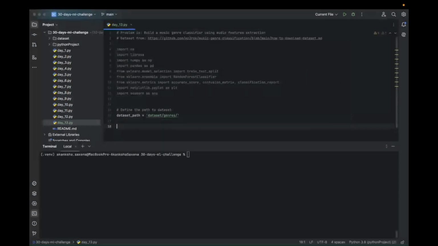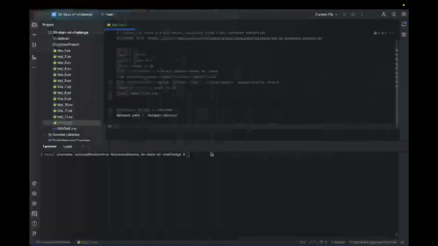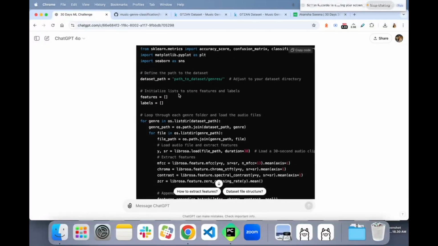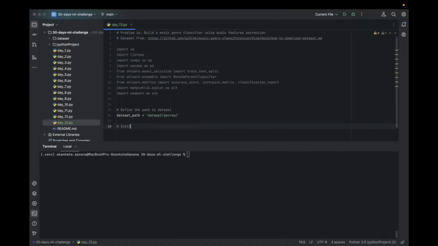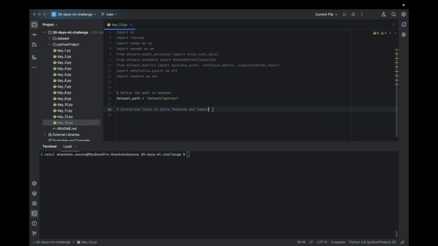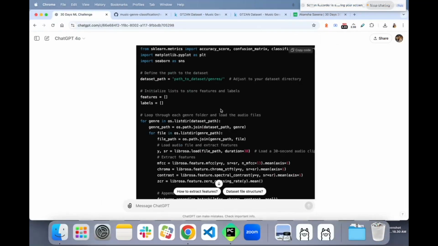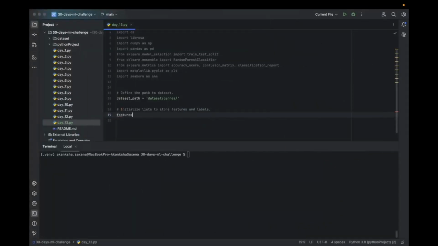And then we have to initialize lists to store features and labels. We will create an empty list called features to store the features, and labels to store the labels.